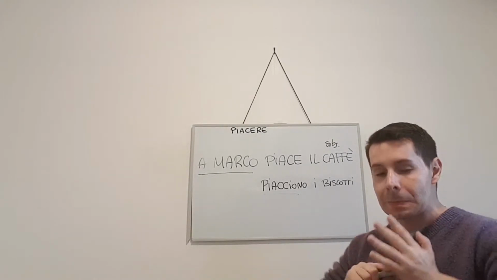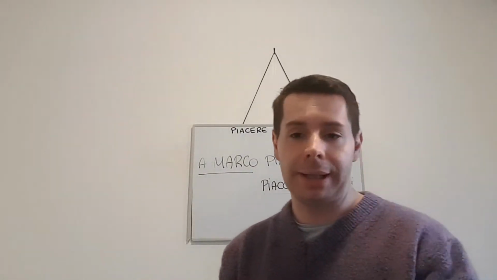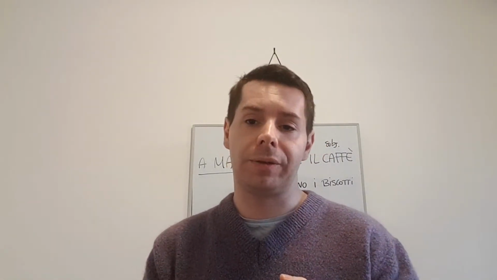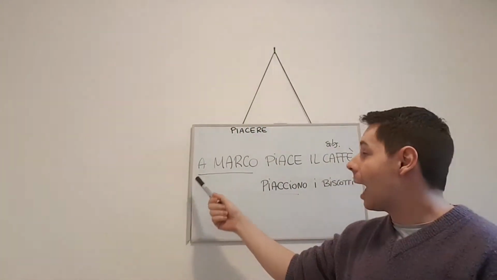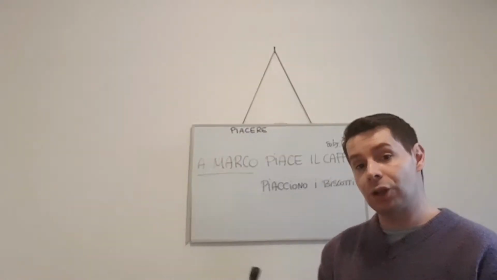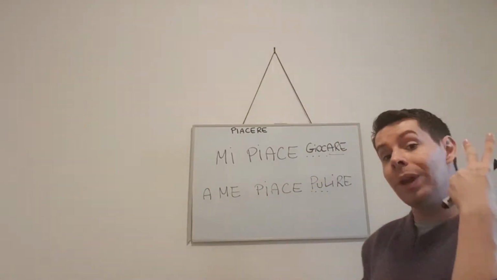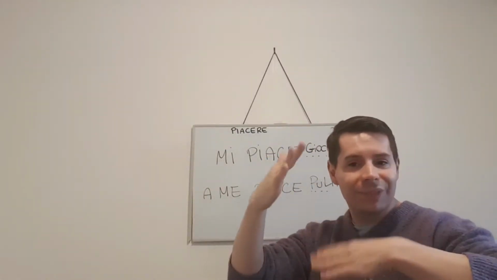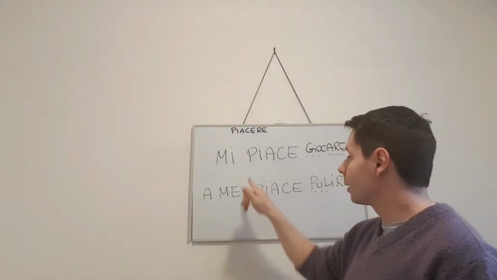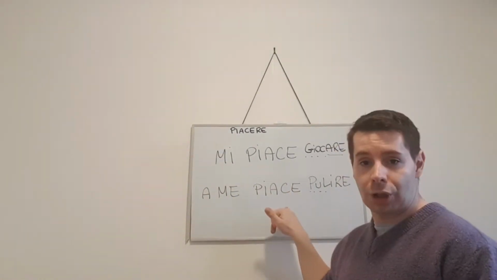The person who likes somebody or something is the recipient of the action, and sometimes it's preceded by a preposition, in this case, a. Now we are going to complicate things more, because when you want to express that you like something, someone, or an activity, how do you do that? I would use the following structure. We have two, and you can use them interchangeably, don't worry about that. Mi piace or a me piace.